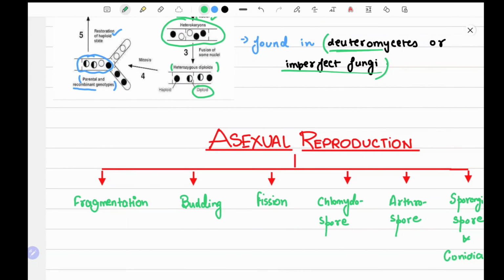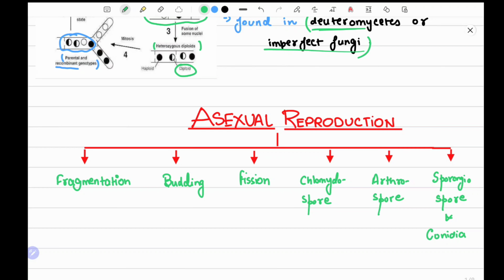Now we'll see about asexual reproduction. What is actually asexual reproduction? Asexual reproduction in fungi is of various forms, like fragmentation. You might have studied fragmentation, where the body is divided into various kinds of fragments. Then there is budding. In budding, there is a parent body, and the progeny is attached to the parent body. The progeny grows for some time, and when it has attained a particular size, it gets detached from the mother body.